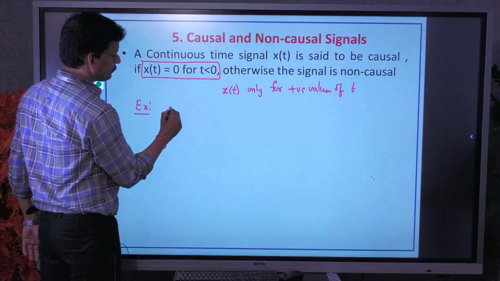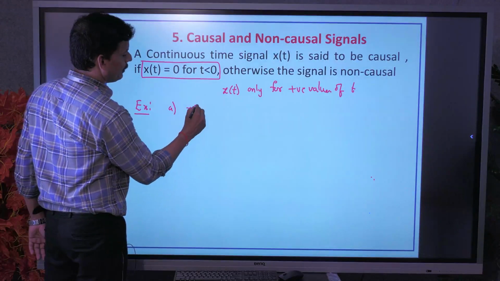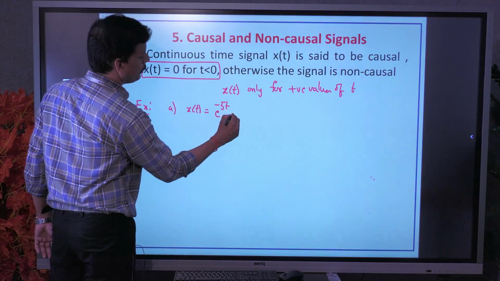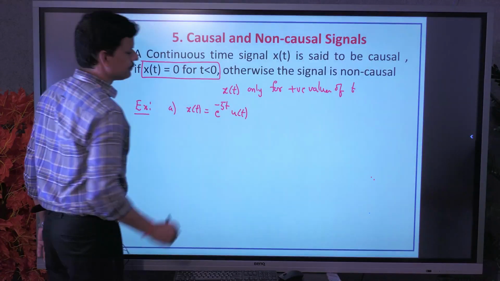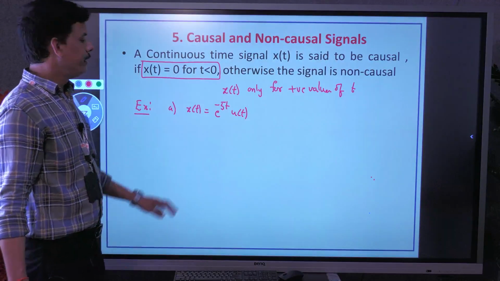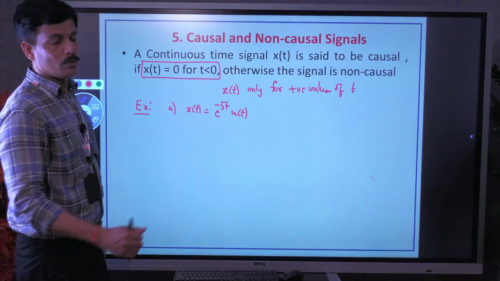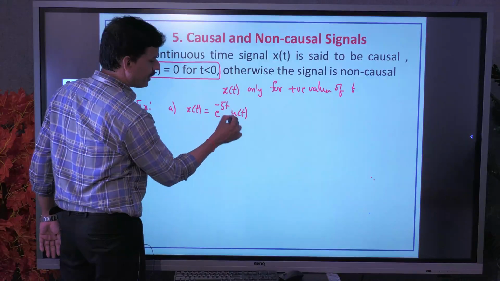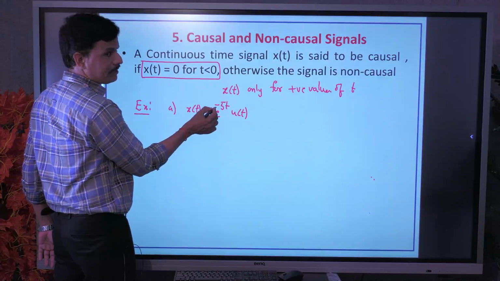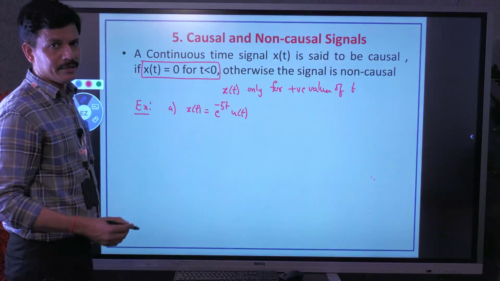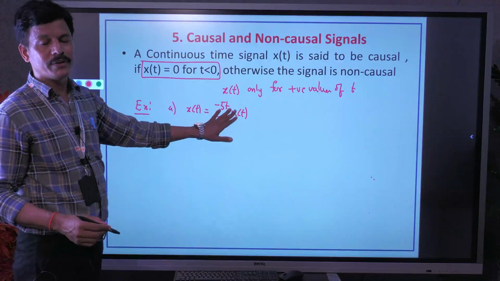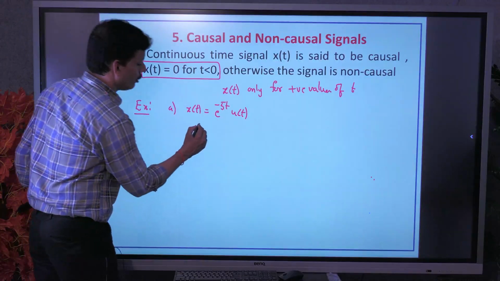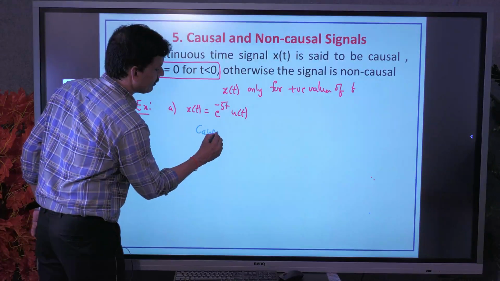Suppose x of t in continuous time, x of t equal to e power minus 5t into u of t. What about this? It is causal. What is the reason? Because of u of t, the limits of e power minus 5t are 0 to infinity. For all positive values of t, the signal is defined. For negative values of t, it is 0. So that's why it is a causal signal.